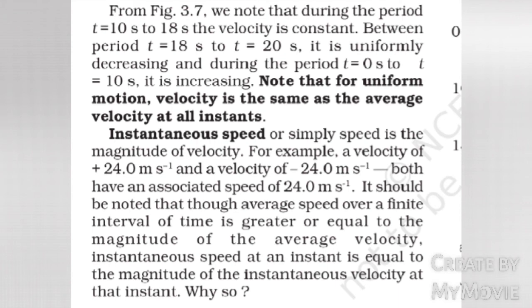Instantaneous speed, or simply speed, is the magnitude of velocity. For example, a velocity of plus 24.0 meter per second and a velocity of minus 24.0 meter per second both have an associated speed of 24 meter per second. It should be noted that though average speed over a finite interval of time is greater than or equal to the magnitude of the average velocity, instantaneous speed at an instant is equal to the magnitude of instantaneous velocity at that instant. Why so?